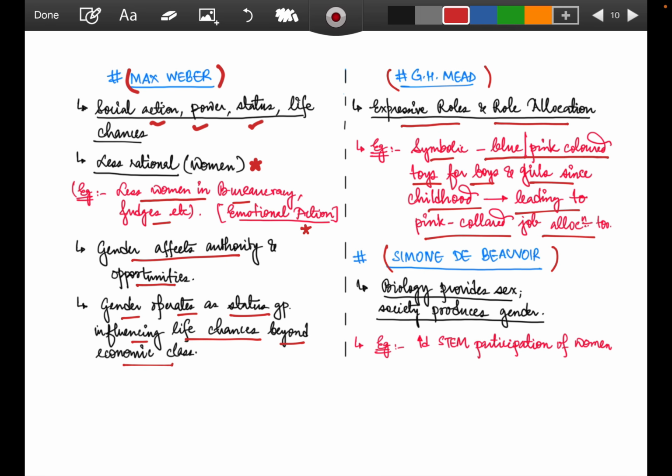Okay, coming to the next thinker, Simone de Beauvoir. She talks of how biology provides sex and society produces gender. So this is the social construct of gender. Biology provides sex and society produces gender. Example: increased STEM participation of women. When you want to show this angle that yes, gender is socially constructed, you can show it with this example.